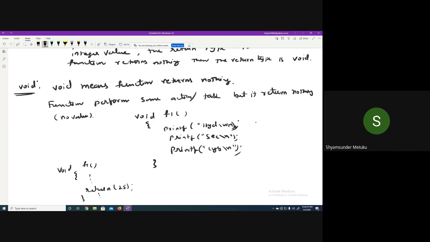Return type is void, you are writing a function and you are using a return statement with some value inside the function. Is it acceptable or not? It is an error. Because in the definition itself, you are telling this function is not going to return anything, and you are returning 25, it leads to an error. Never write any return statement with a value in a function definition in which the return type is void. Is it clear?